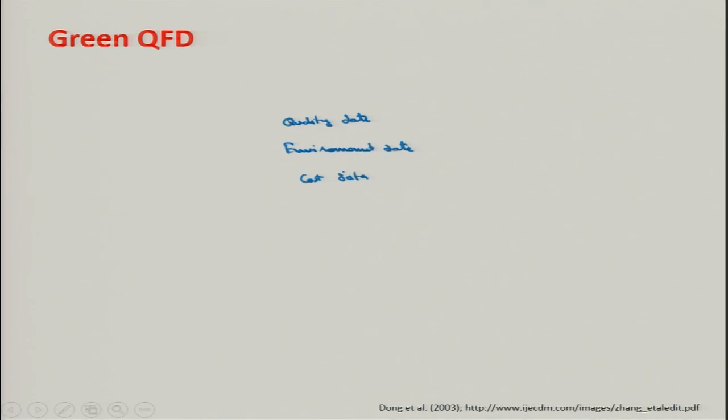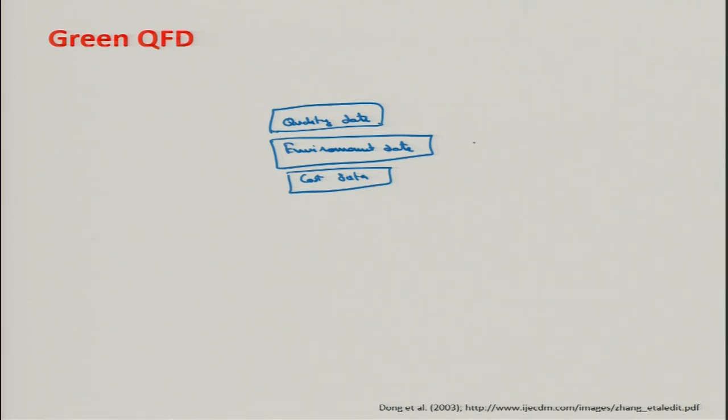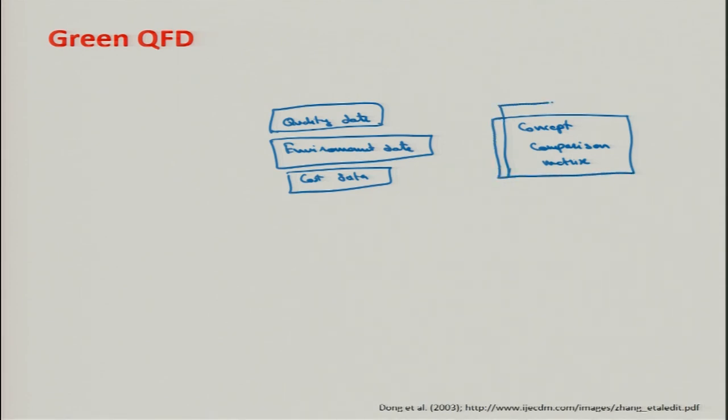These are now given as input to the concept comparison matrix, which is akin to another house again, right.